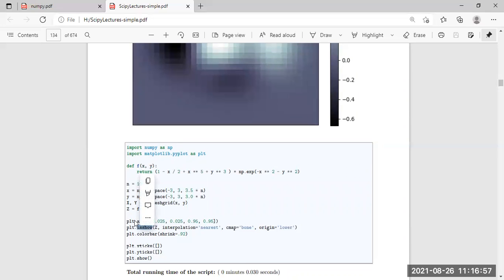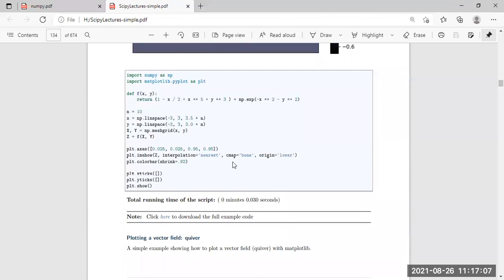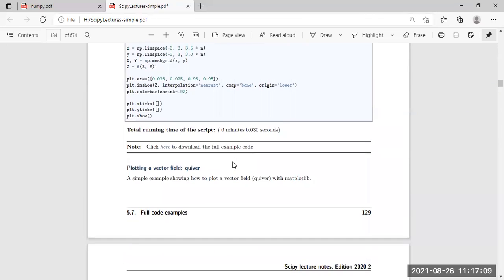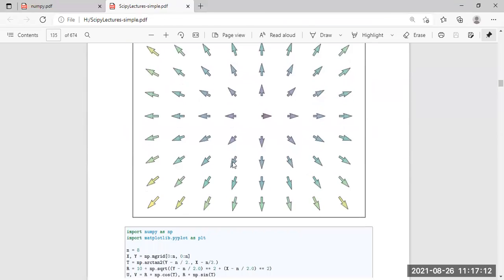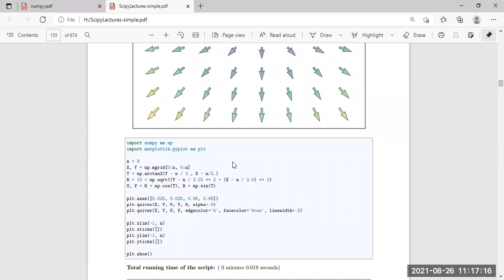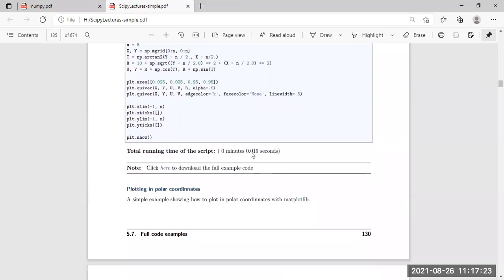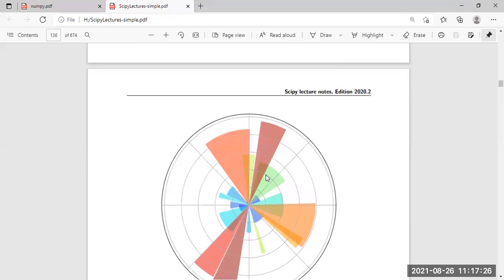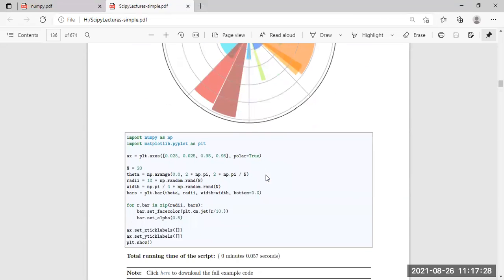So this is the axis part. What are the axis values we have mentioned here? The axis part also needs to be mentioned, and then the plotting values of all the things. So the total running of the scripts and all of the things have been done here. Plotting a vector field: we can also plot a vector field with the help of Matplotlib. Any type of data representation, pictorial graphs and all the things can be done with the help of Matplotlib. Plotting polar coordinates: we can also plot polar coordinates here. Different examples have been mentioned here.